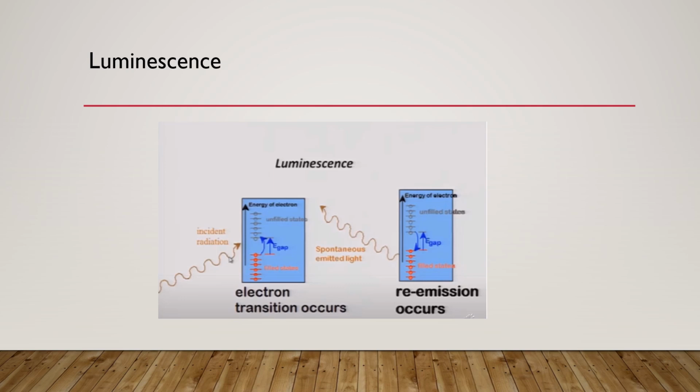They are in their excited state, so electrons tend to come back to their stable state as soon as possible. To come to their ground state, they re-emit a part of their energy. When they emit some portion of their energy, the process of fluorescence or phosphorescence takes place.